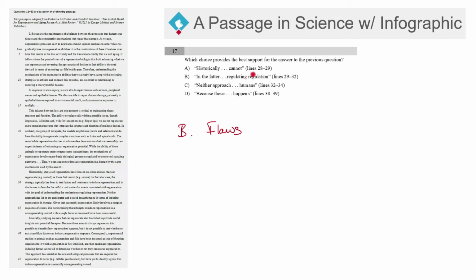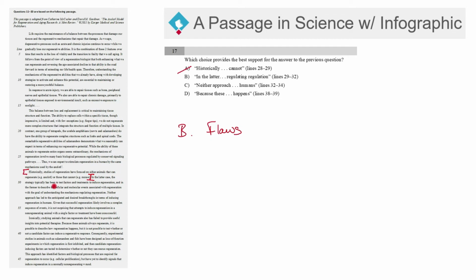Letter choice A, lines 28 through 29, right here. Historically, studies of regeneration have focused on either animals that can regenerate, like the axolotl, or those that cannot, like the mouse. And in this case, there's nothing here that's talking about flaws in past attempts at regenerative research. This sentence is just saying, historically, this is what we've done. So there's nothing here to indicate that there's any flaws. They're not saying that there's any flaws here, right? So this is out.